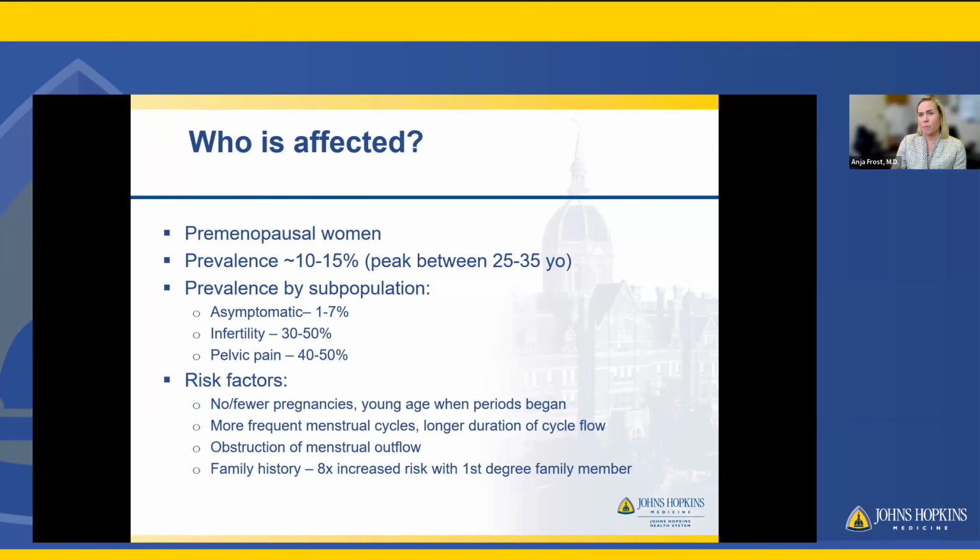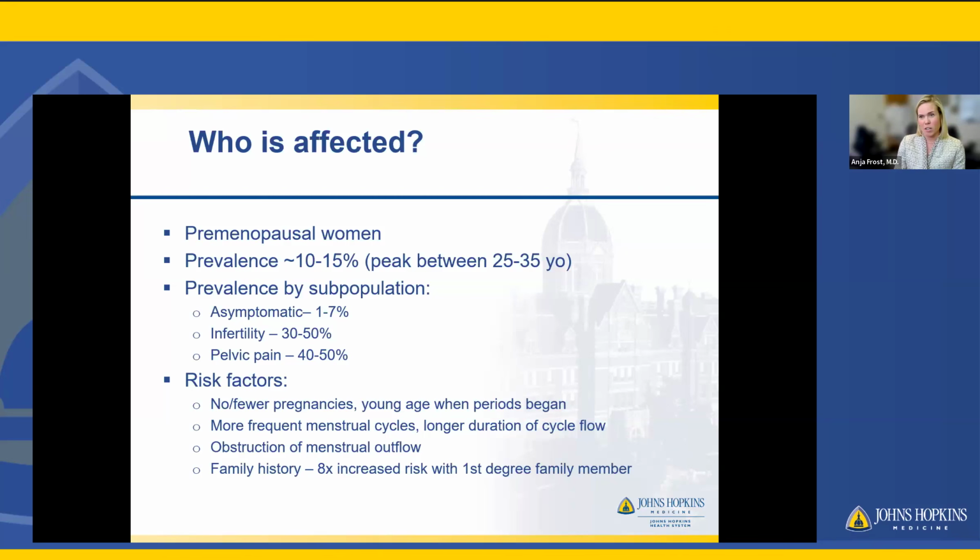Now, there are differences in prevalences by subpopulation. We can see, like I mentioned before, in as high as almost 10% of asymptomatic patients, which makes it difficult to sometimes diagnose and treat. And in our infertility and pelvic pain population, it can be seen in as high as 50% of patients, so a big difference.